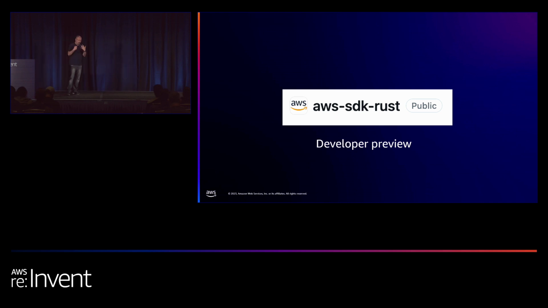So I'll be honest with you. I've been using this SDK for the last couple of months, and it works flawlessly. The only thing that does change is the interface. But I think that with proper wrapping or abstraction, you can mitigate the issue. So if there's anyone here from the Rust SDK team, I think you did really fabulous work, and you can just put it out of beta, out of developer preview mode.